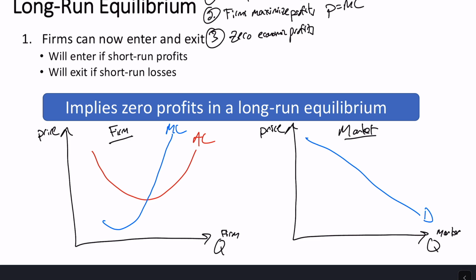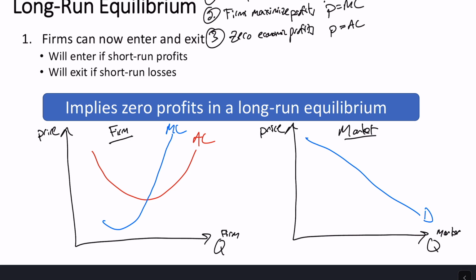Okay, so actually long-run equilibriums are going to be a lot easier than short-run equilibriums, because what needs to be true for zero economic profits is price has to equal average cost. That means there's no per unit profit margin, right? They get in $5 for selling a unit, and it costs them $5 to produce it on average. So zero profits when price equals average cost.